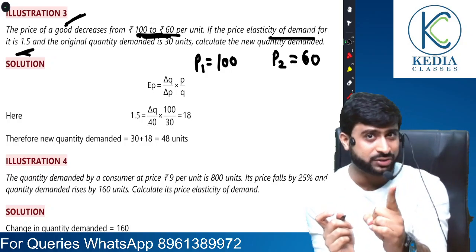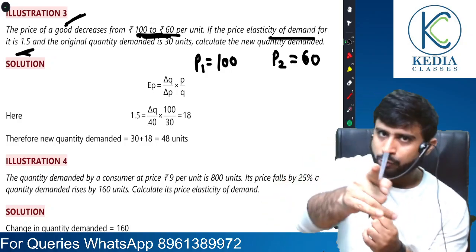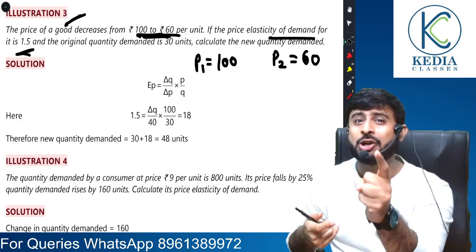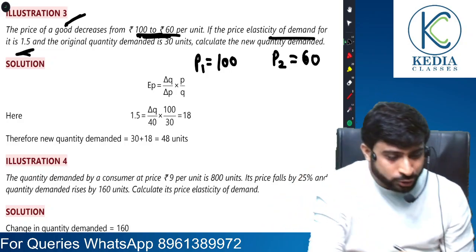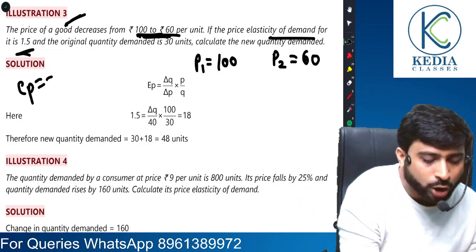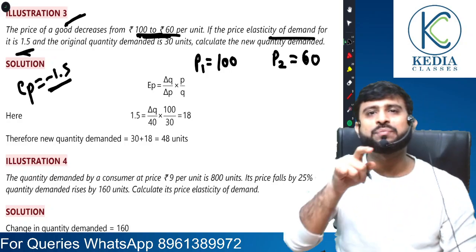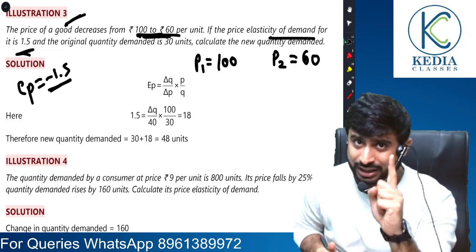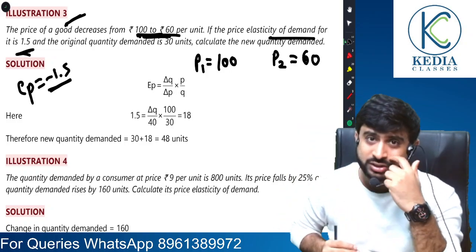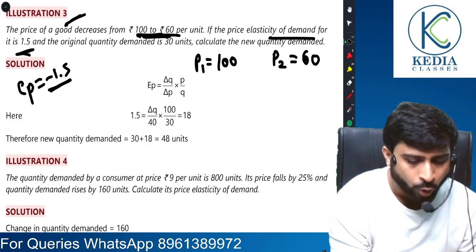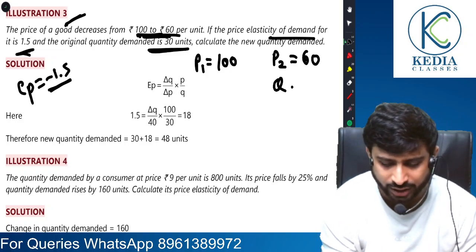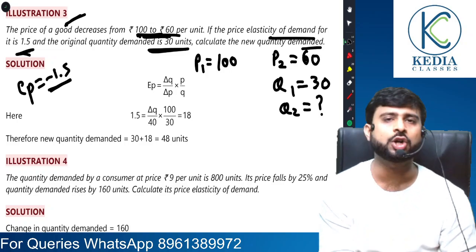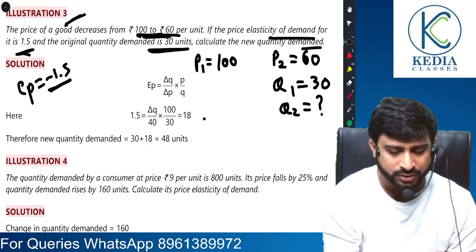But remember, what did I say? We present in modulus terms, but when we actually do any calculations, we take it as negative. So in reality, will this EP be taken as positive or negative? It will be negative. Only when the question has come, we present it in positive terms. Otherwise, for calculation purposes, we will always take negative value. All right. Original quantity demanded is 30 units, right? So Q1 is 30. Find Q2. That's the question in front of us. What did I teach you, friends?